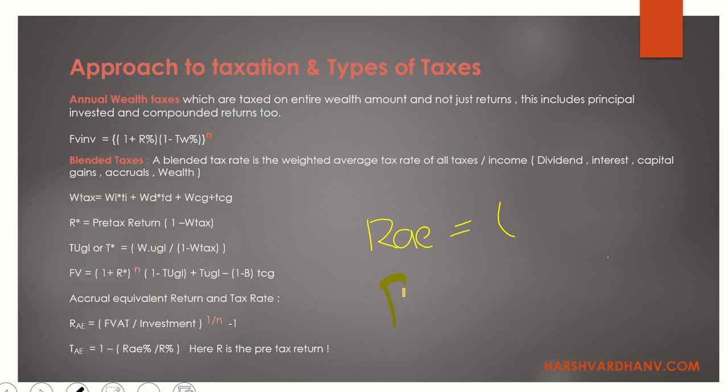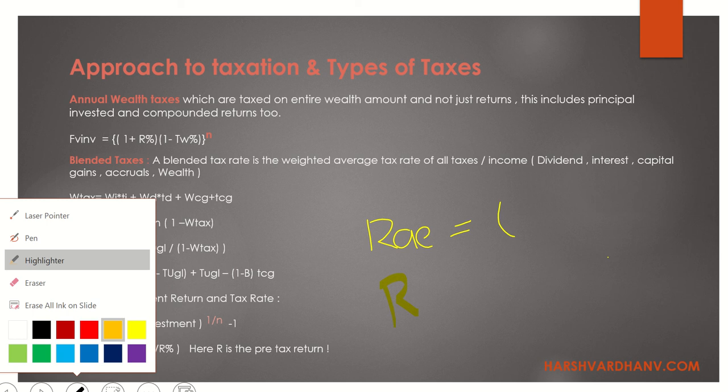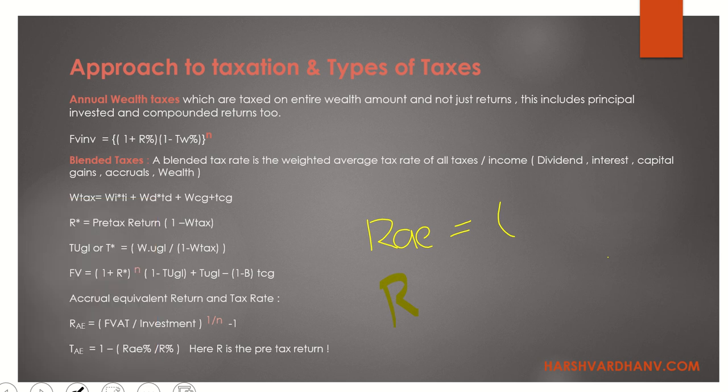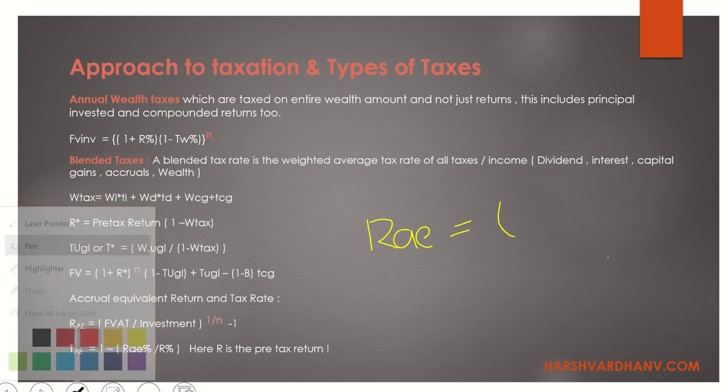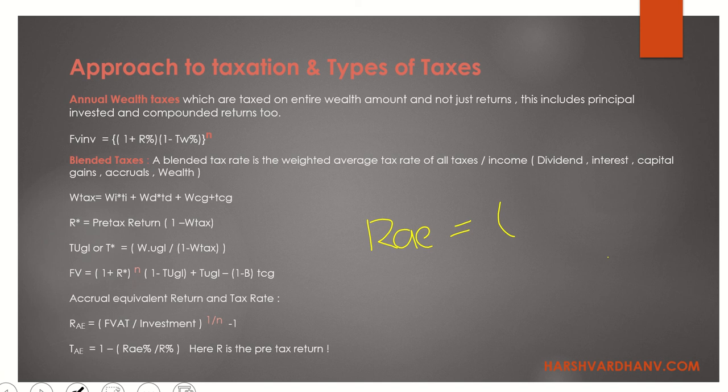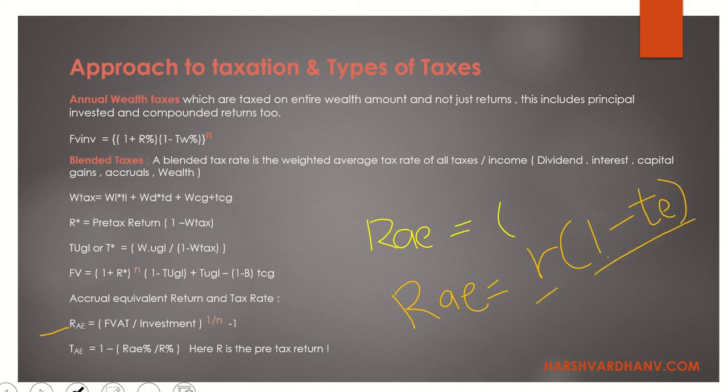So the author is saying that our RAE, the formula over here, is also equivalent to the return on your investment multiplied by the tax. Simple. Over here, what were we doing?